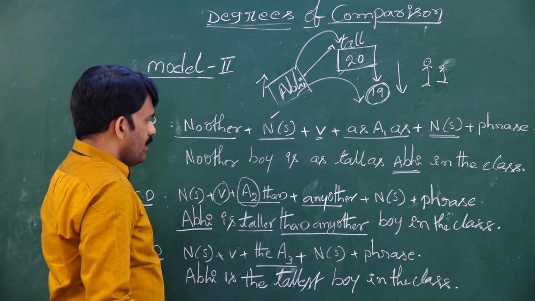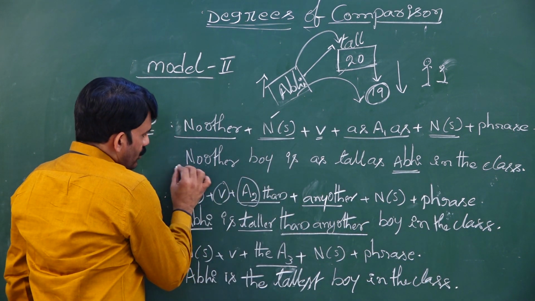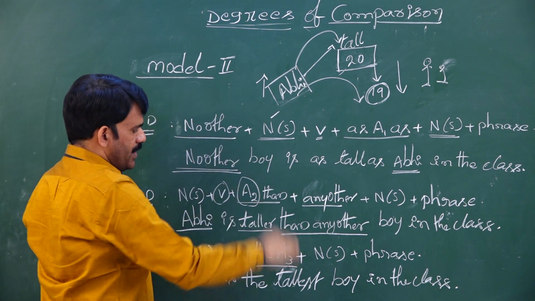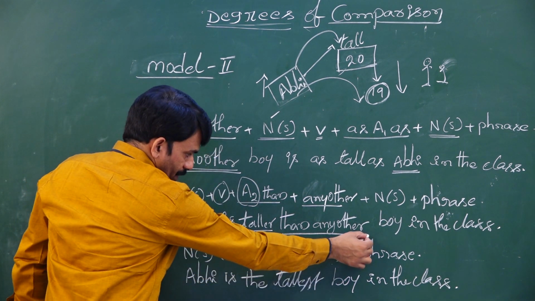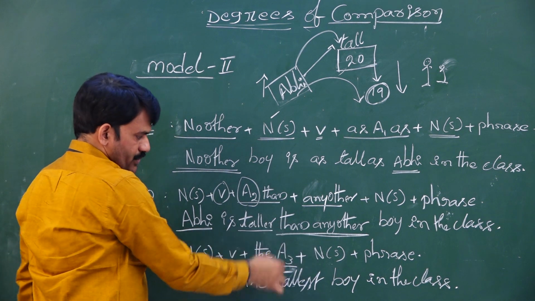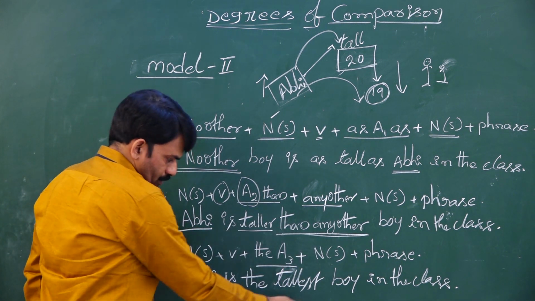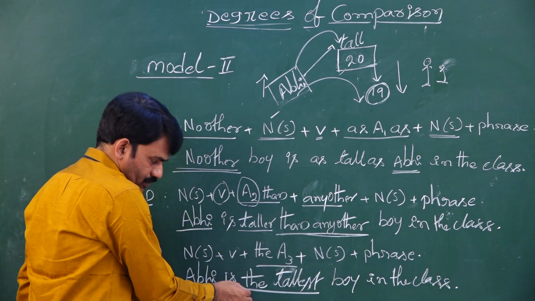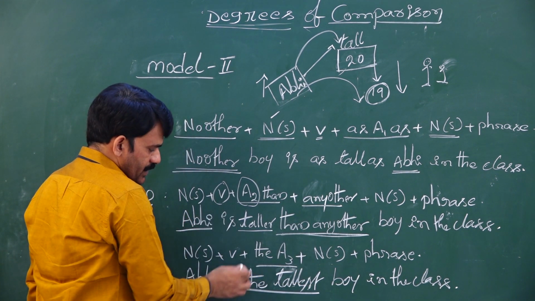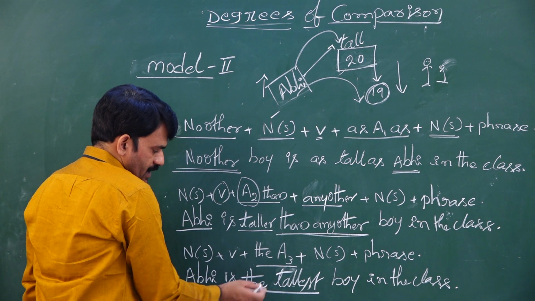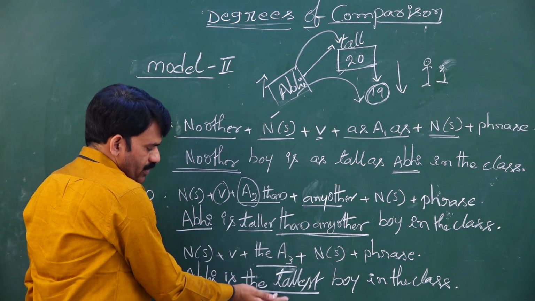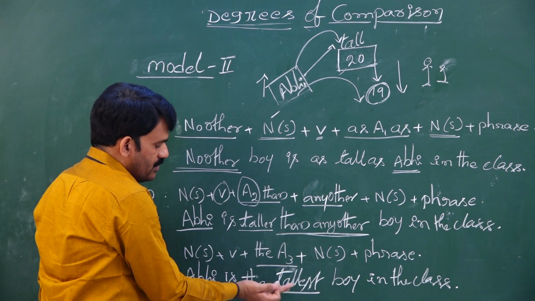Remember, whenever you find "no other," in the comparative we generally use "than any other." In the superlative, we use "the" plus the third form of the adjective, which means the superlative form of the adjective is to be used.